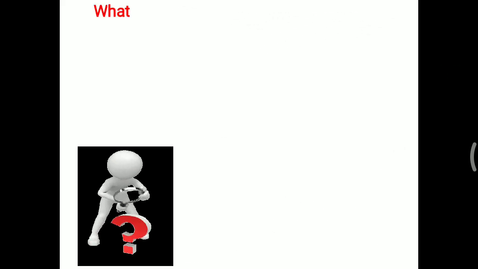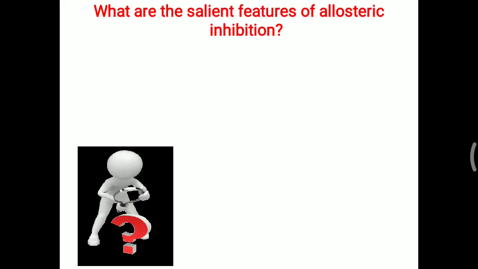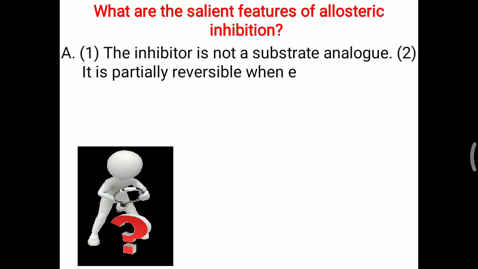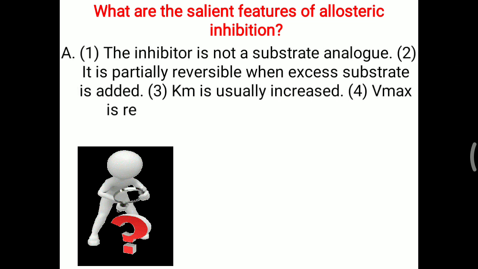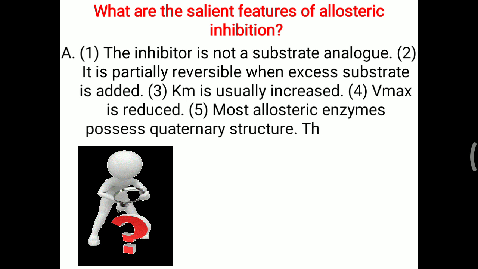Further viva question: what are the main features of allosteric inhibition? The inhibitor is not a substrate analog as in competitive inhibition. It is partially reversible when excess substrate is added. Km value is usually increased and Vmax is reduced. So both are affected in allosteric regulation.